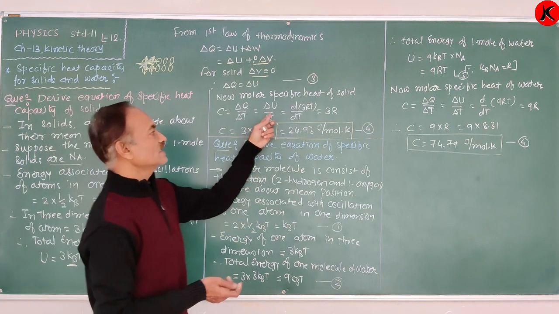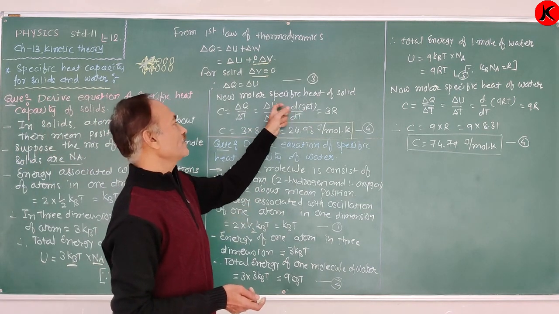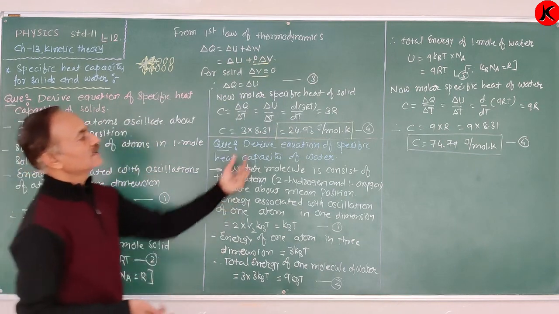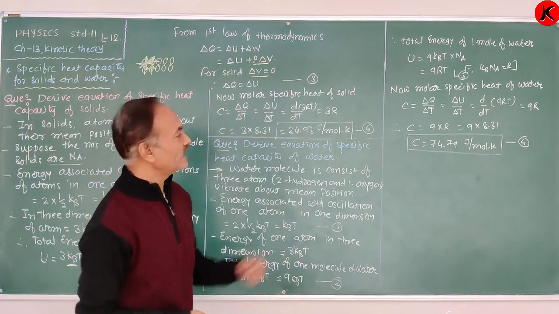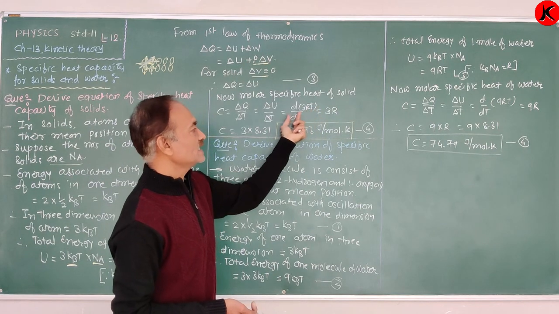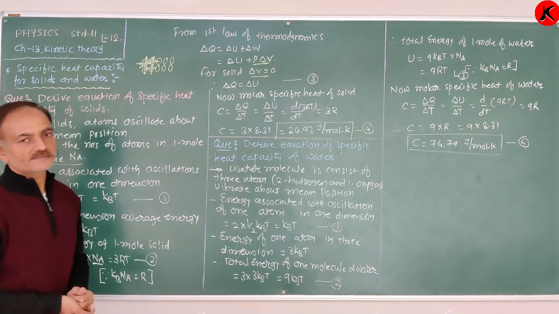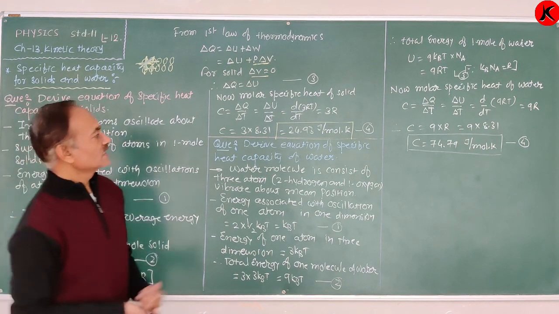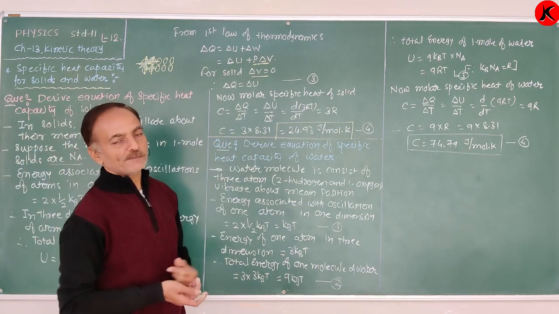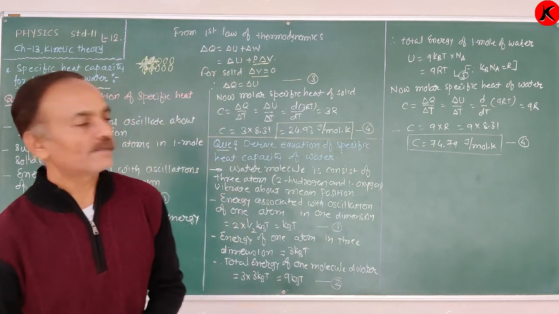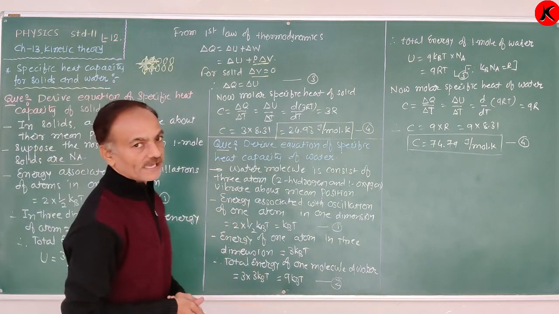For a small change, that is dU by dT, substitute U as 3RT. Therefore, d by dT of 3RT, 3R is common, dT upon dT is 1, so it is equal to 3R. Therefore, C is equal to 3 into 8.31, therefore 24.93 joule per mole Kelvin.